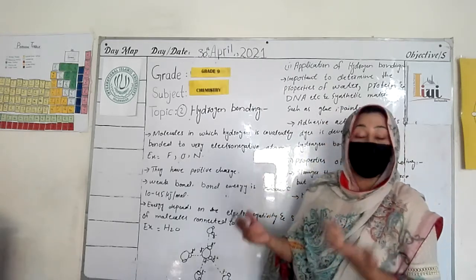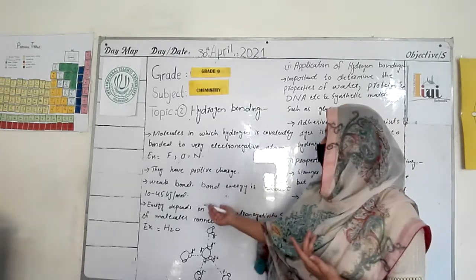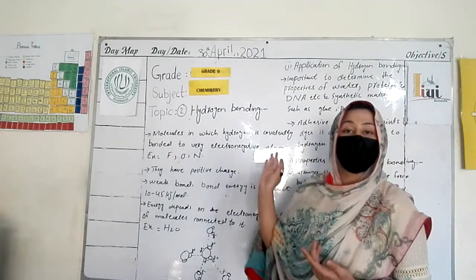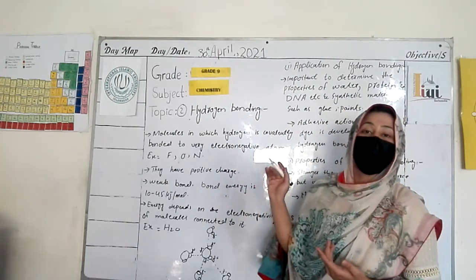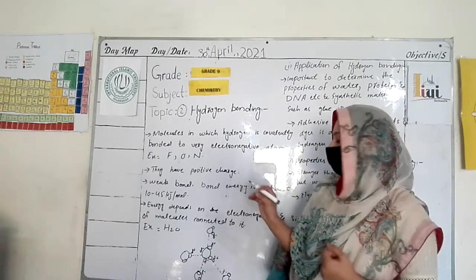So the energy depends on the other atom connected to this hydrogen by the hydrogen bonding, that is, on its electronegativity.